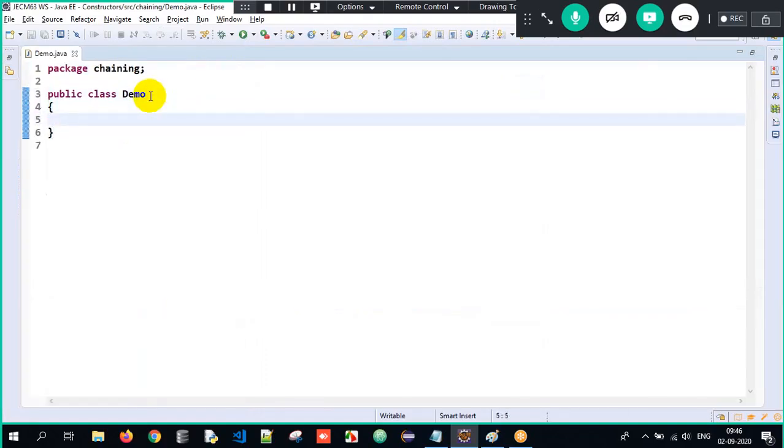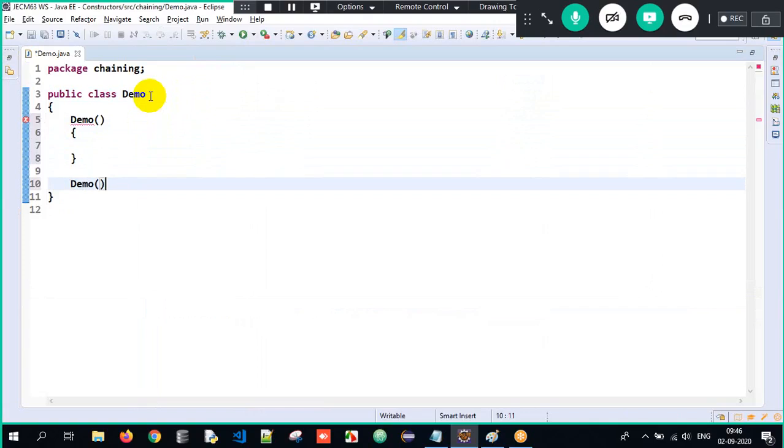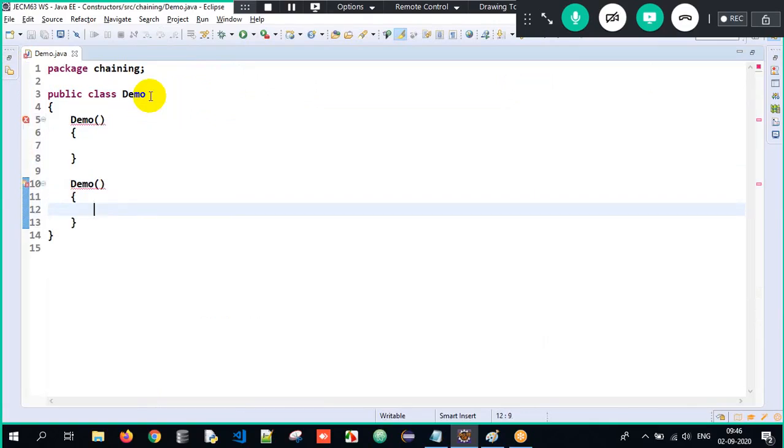Okay, this is a class. We all know what is the meaning of it. I need not keep on telling 100 times, right? Now I will have one constructor. Class name, constructor name, same. But now, can I have multiple constructors in the same class? 101% yes. If I have multiple constructors in the same class, it is called constructor overloading.